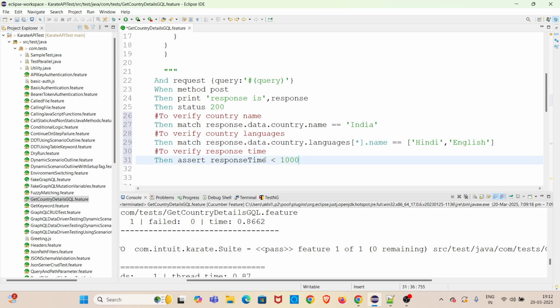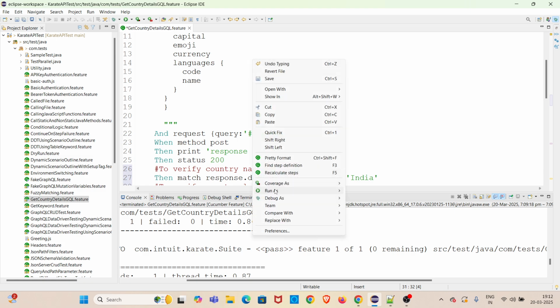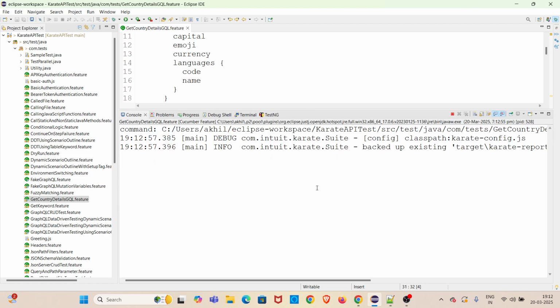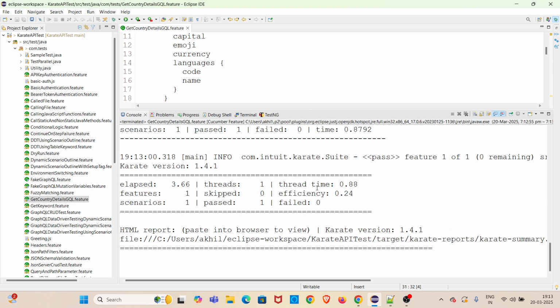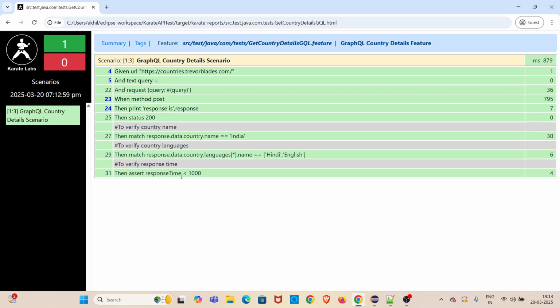I am also asserting the response times. To check response time, we have to use the keyword assert and use this response time keyword, and we are checking the response time is less than 1000 milliseconds. Now I am going to execute this feature file. Right click, run as Cucumber feature. I will refresh the report. You can see everything got passed.